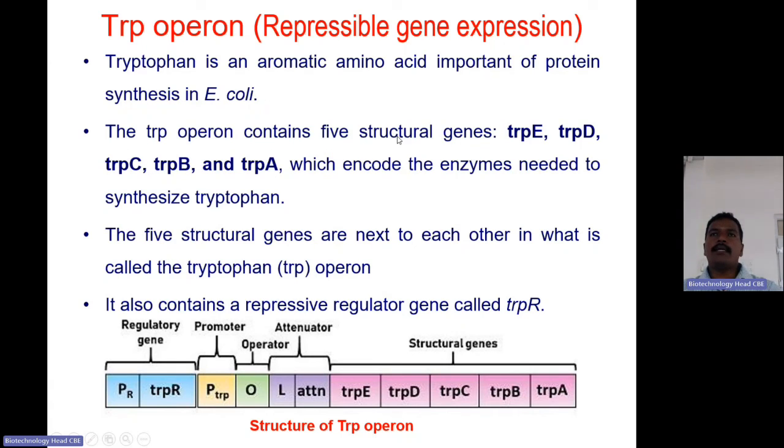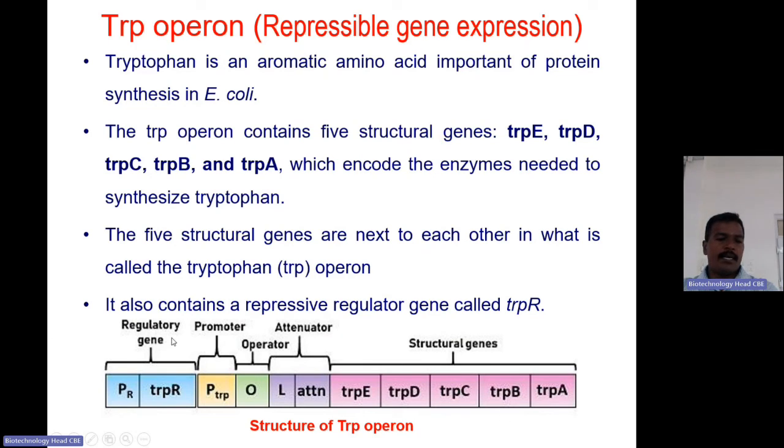In the case of the lac operon, there are 3 structural genes, and the trp operon contains 5 structural genes: trpE, trpD, trpC, trpB, and trpA, which encode the enzymes needed for biosynthesis of tryptophan. The 5 structural genes are next to each other, altogether called the trp operon. It also contains a repressive regulator gene called trpR. The expression of trpR will produce the repressor.